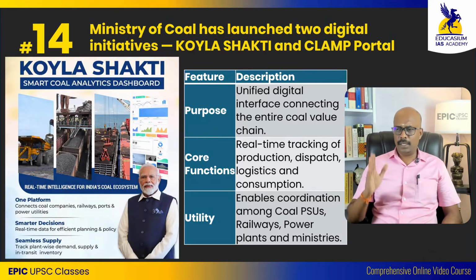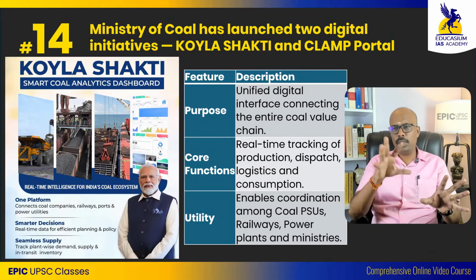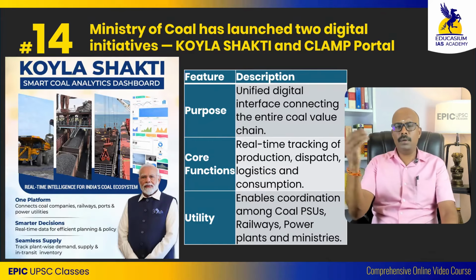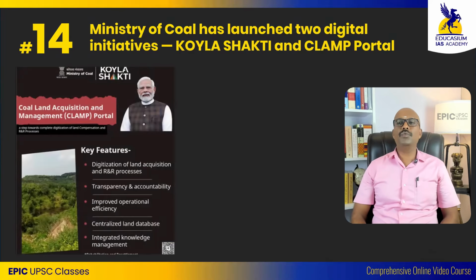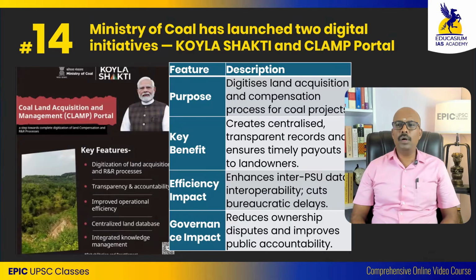In real time we can track. So thermal power stations can identify how much coal they have, how much coal they need, where coal is available. So they can purchase and order it. Another factor which came on this way is the CLAMP portal. CLAMP portal is for acquisition of coal related factors.